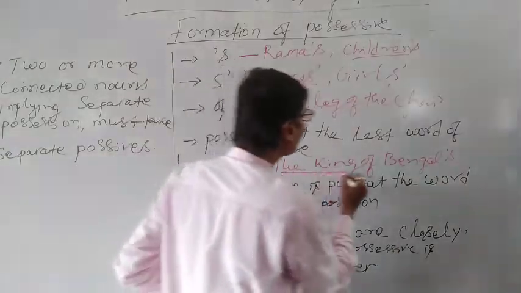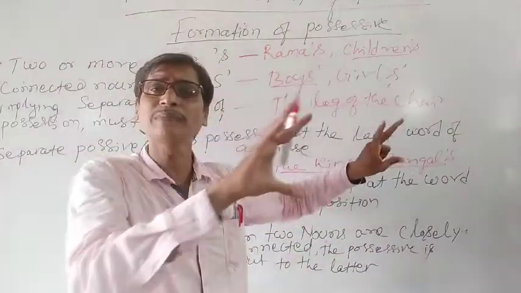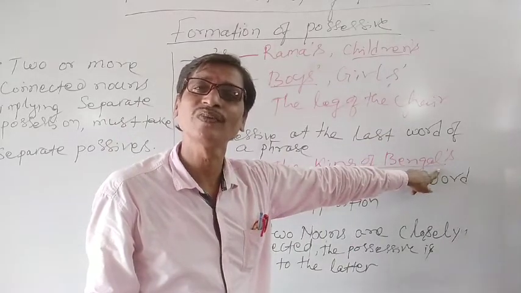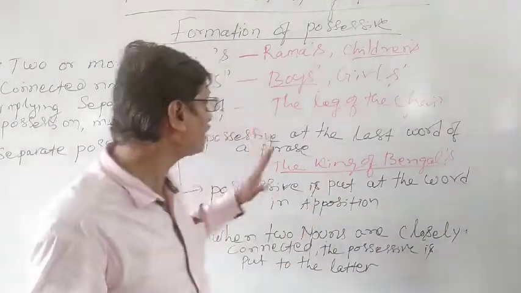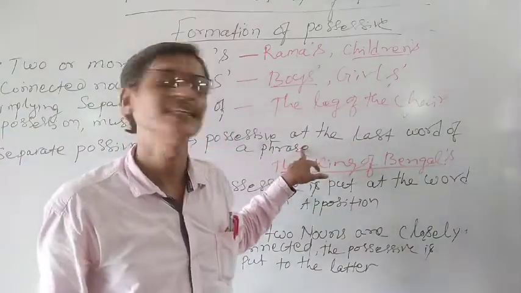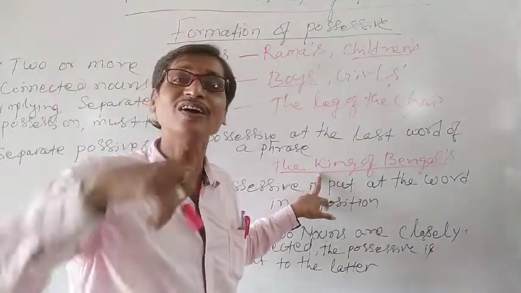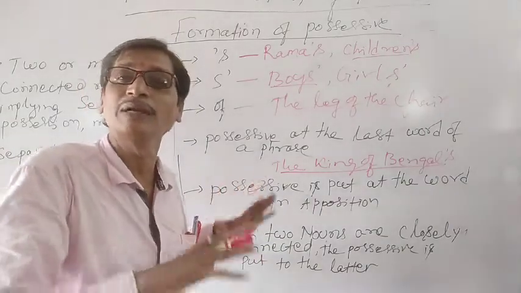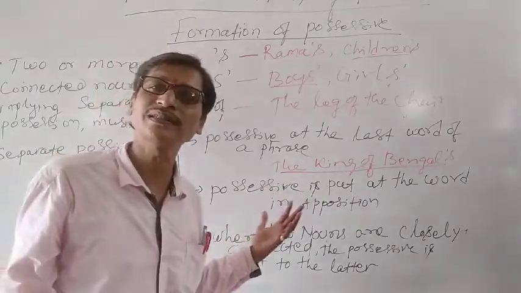So here, in the king of Bengal, the last word is Bengal, and we have made the possessive case on the last word. We cannot say kings' of Bengal. We cannot write like that. So in accordance with this rule, the possessive at the last word of a phrase, we have written like this. We know this. For your recalling and understanding, I am just briefly revising them. Please concentrate and be confident for your day-to-day interactions and for your examinations as well.